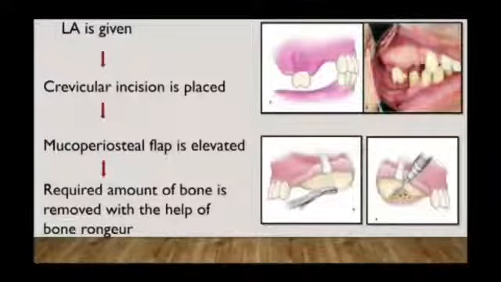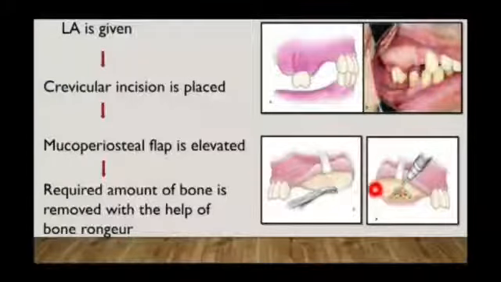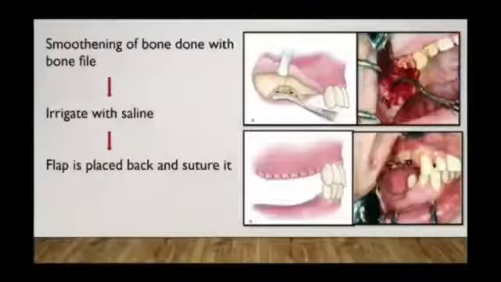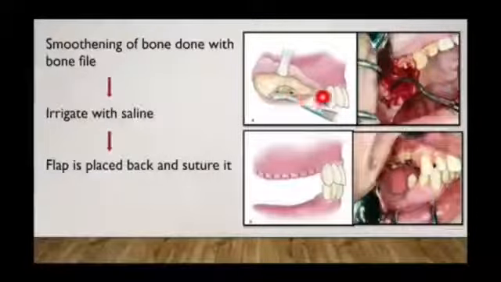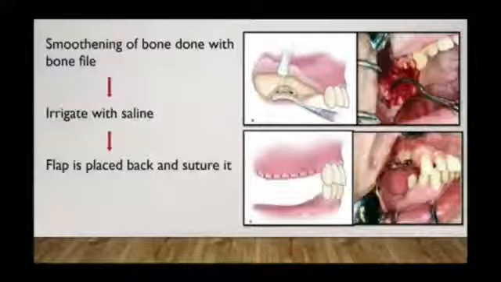So now back to the procedure. Before that, we elevate the full thickness mucoperiosteal flap. Now remove the required amount of bone with the help of a bone rongeur or trim with a rotary bur. After that, smoothen the bone with the help of a bone file, and after that irrigate the area with saline. Now place the flap back in position and suture it.